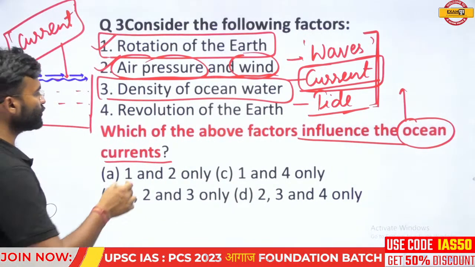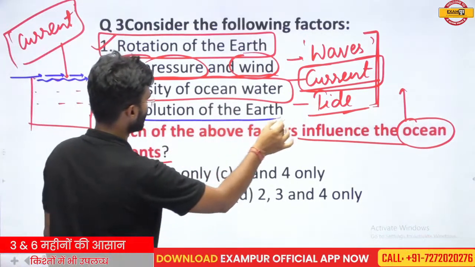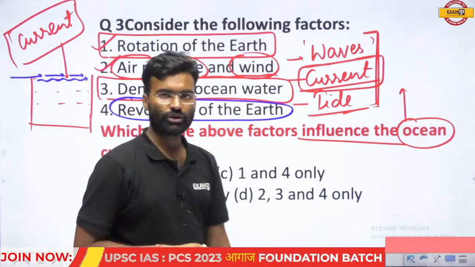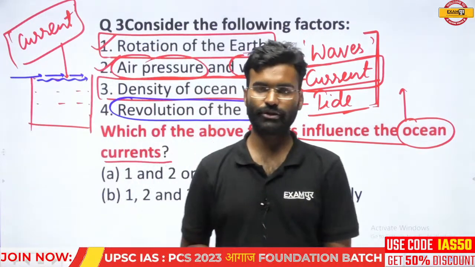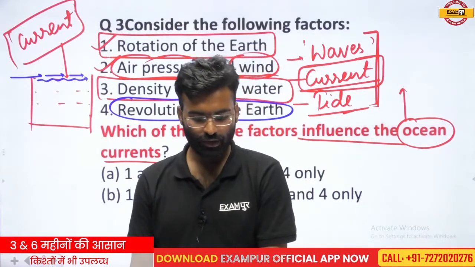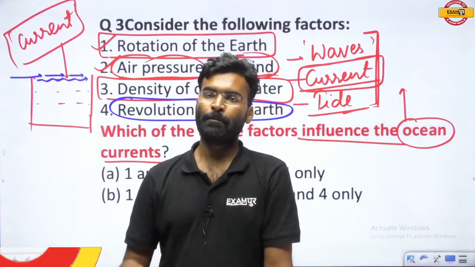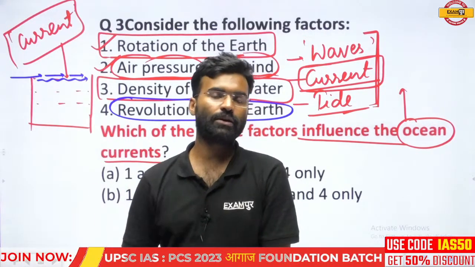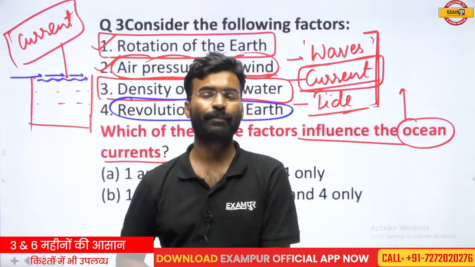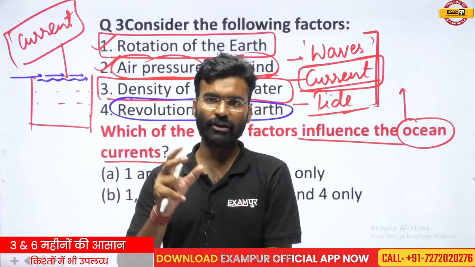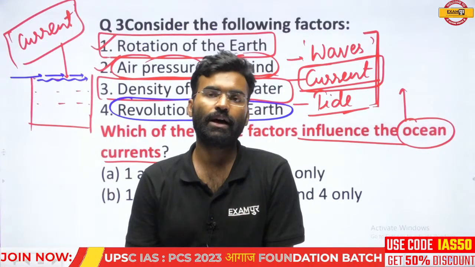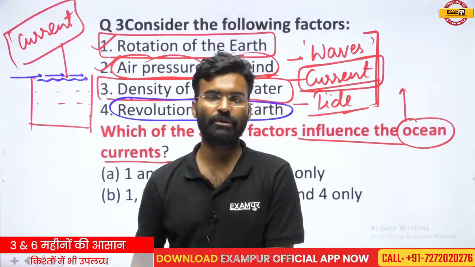Okay, the revolution of the earth. Whether the revolution of the earth has any impact on the oceanic current. During the revolution, the earth is moving around the sun, and due to this movement around the sun, there is no direct impact, no direct relation to the formation of the oceanic current.